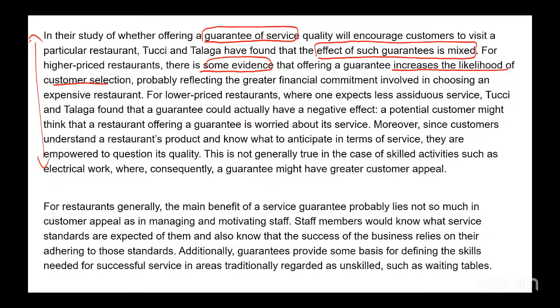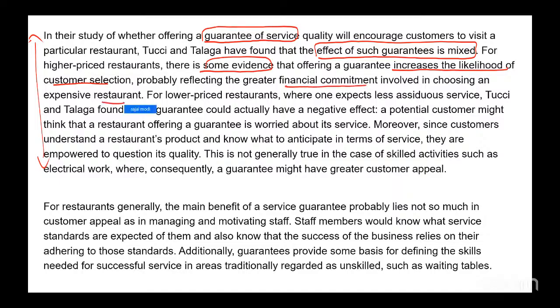In a high priced restaurant, I might just select that restaurant over a restaurant that is not offering such a guarantee. So in high priced restaurant, it works a certain way, probably reflecting the greater financial commitment involved in choosing